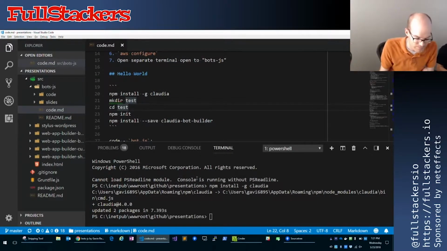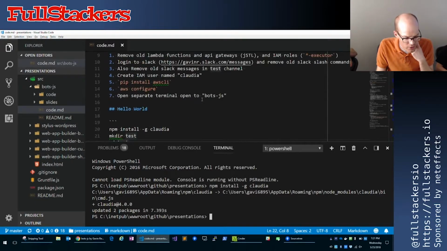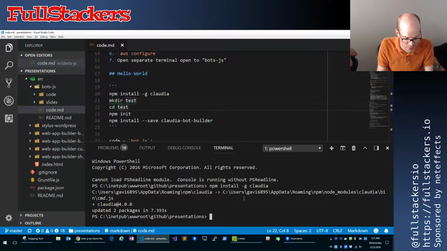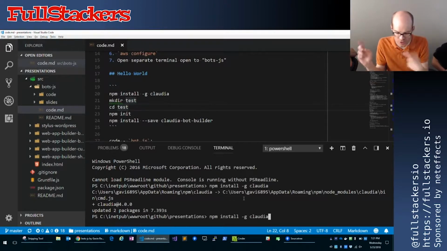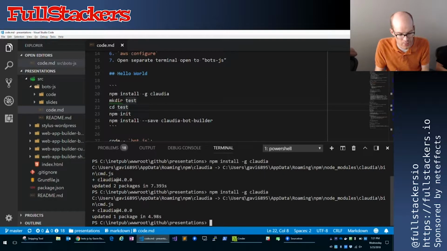Good? Okay. So I'm in VS Code here. I've got my terminal on the bottom, and I've got my code at the top. Let's get started. Like I said, I'm going to get started by just running npm install -g claudia to install this package globally, and this is kind of like our CLI, and it's going to enable me to use the keyword claudia to create a project later.